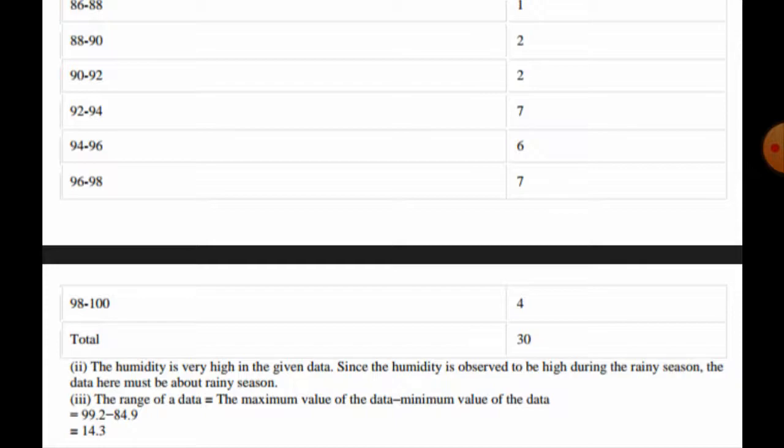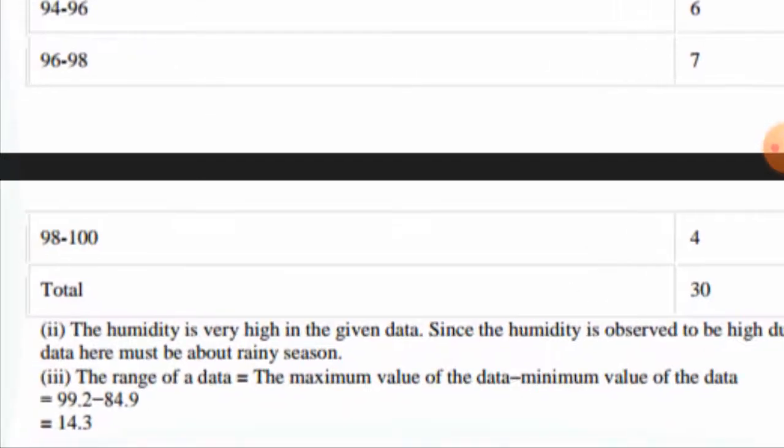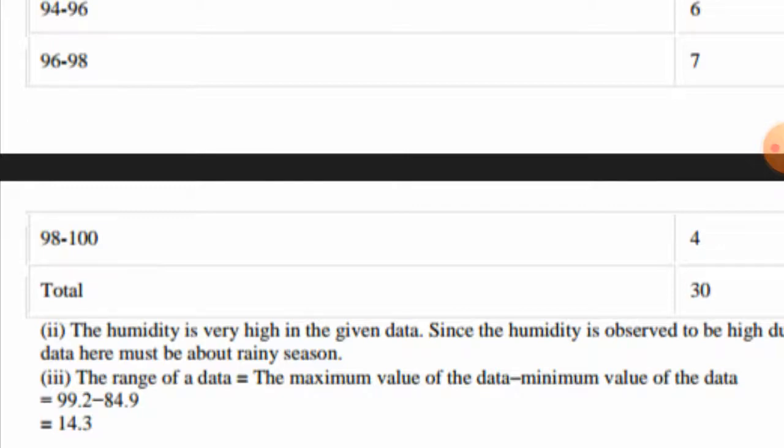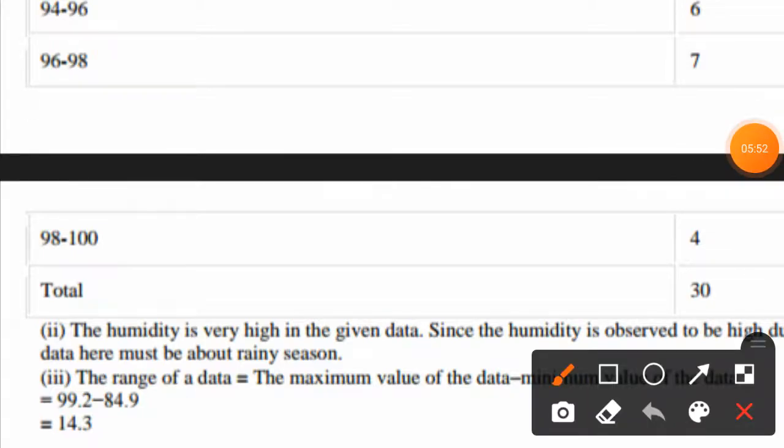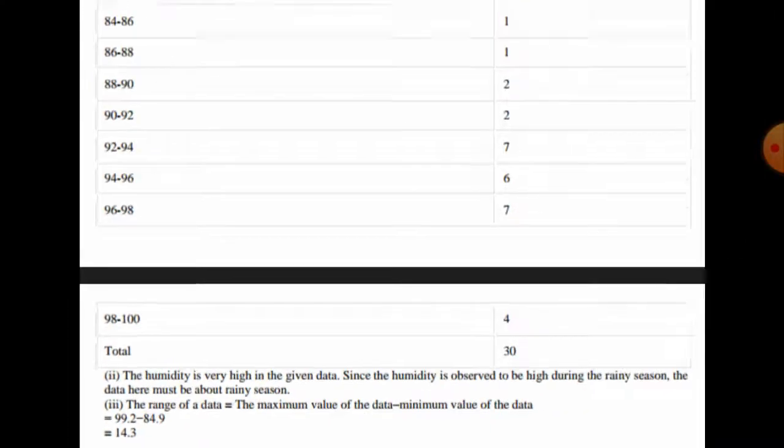And in the third part we have to find the range. Range means the maximum value of data minus the minimum value of data. The maximum value is 99.2 and the minimum is 84.9. So 99.2 minus 84.9 equals 14.3. So 14.3 will be the answer. Now after this, see the next question.